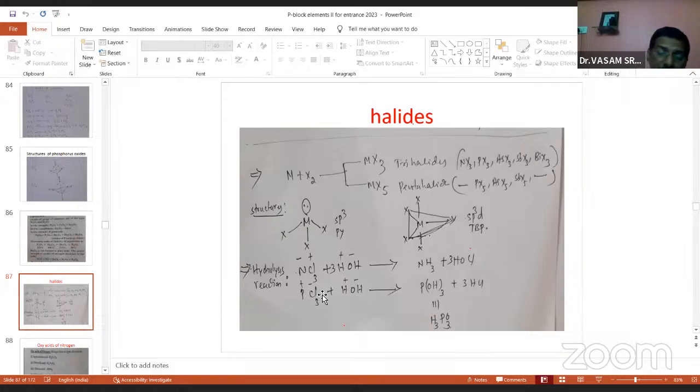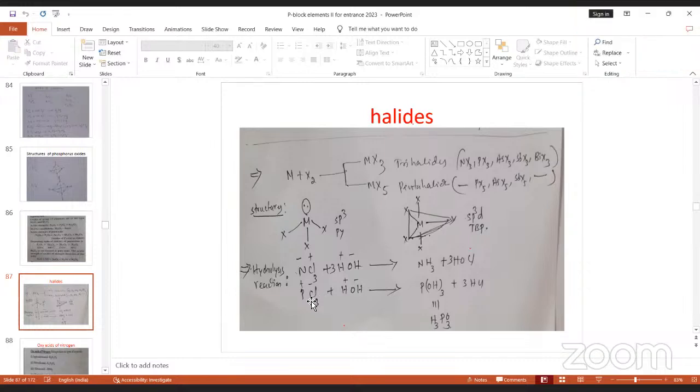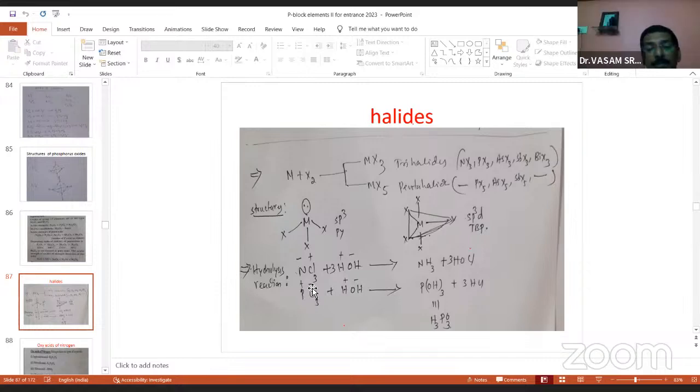Between P and Cl, chlorine is more electronegative because chlorine is a halogen. All halogens are more electronegative. So due to higher electronegativity, the chlorine becomes negatively charged. Ultimately, the phosphorus becomes positive. The positive phosphorus attaches with the negative OH. So P with OH taken thrice, you can write H3PO3, phosphorous acid. And Cl attached with the H, minus attached with the plus, gives HCl.